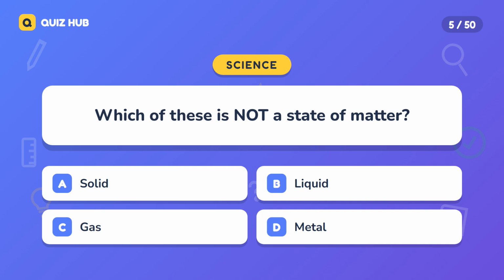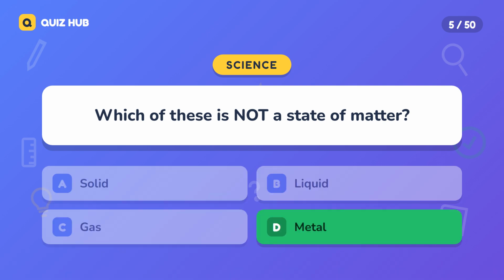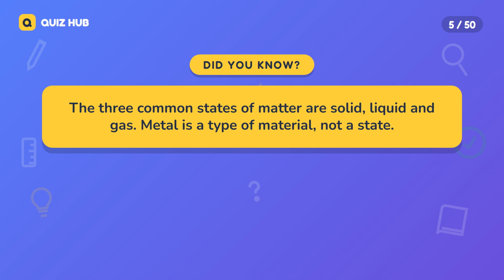Question 5. Which of these is not a state of matter? A. Solid. B. Liquid. C. Gas. D. Metal. The correct answer is metal. The 3 common states of matter are solid, liquid, and gas. Metal is a type of material, not a state.